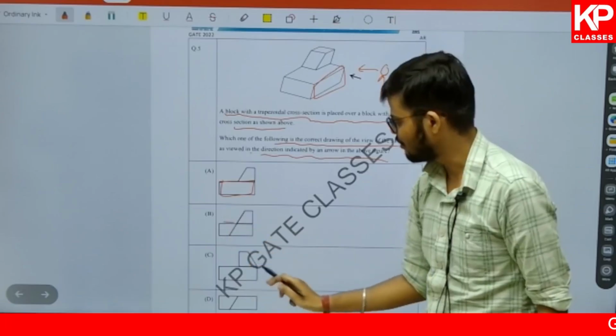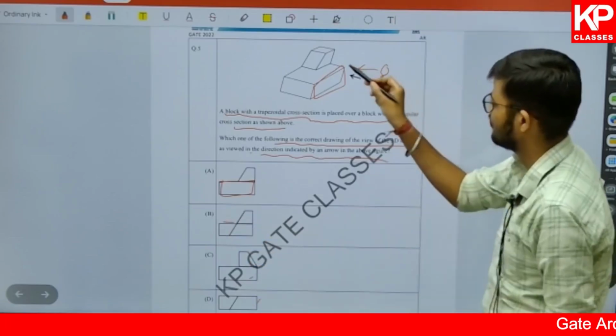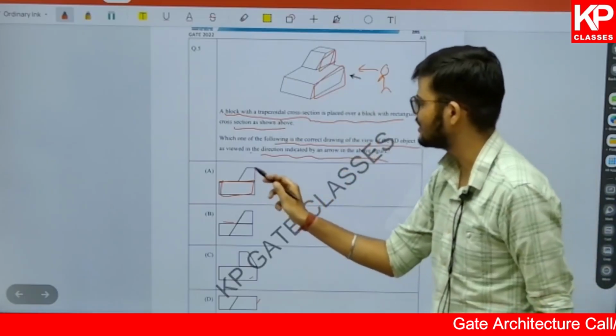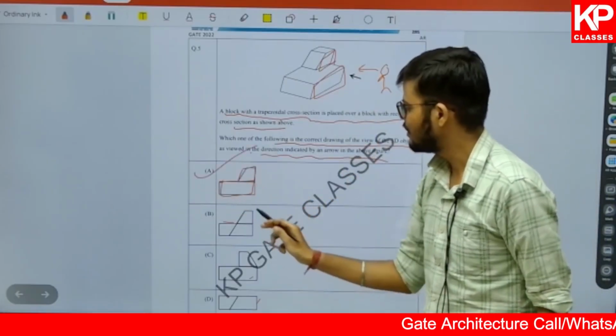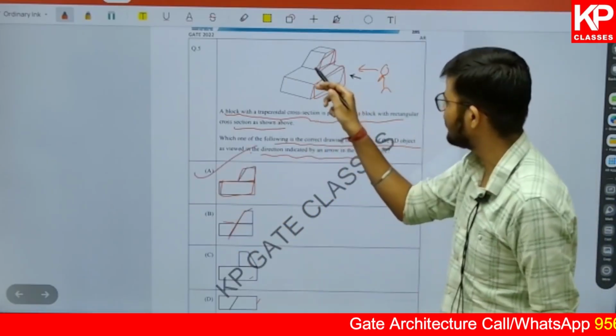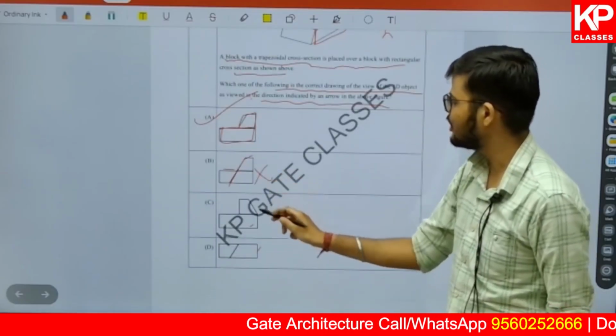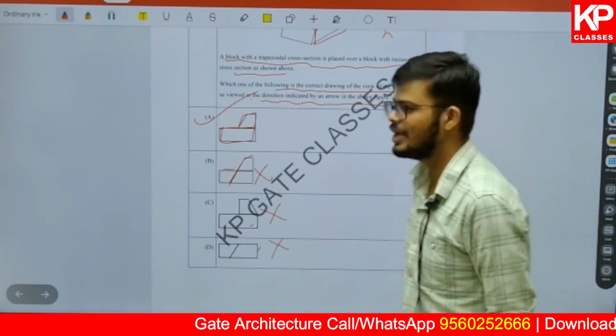It will be looking like this. But you will be getting this figure as this. In this, it is similar to option A. But here it is going till here. Is it coming down like this? It is not coming down like this, so it cannot be the correct one.